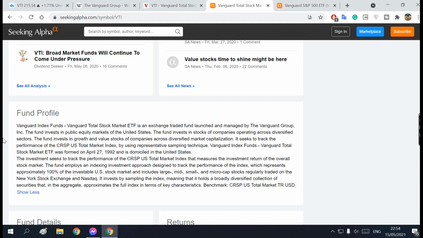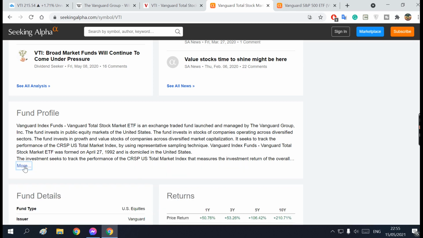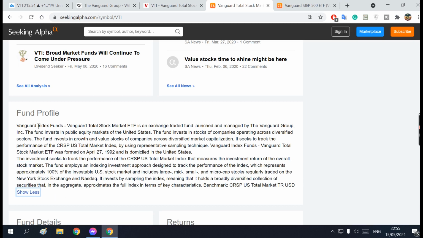You can scroll down and use the Seeking Alpha website because it provides you with all the details that you want to know about every ETF or stock in the world. So this is a quick briefing about what VTI is. It is the Vanguard Index Funds Total Stock Market ETF, an exchange traded fund launched and managed by the Vanguard Group that we discussed before.